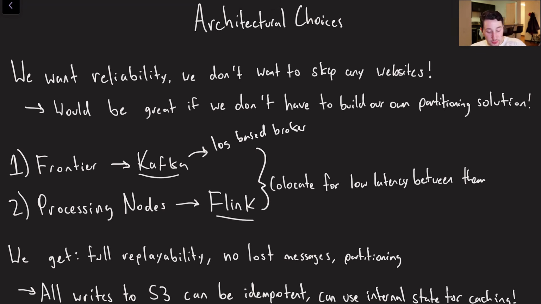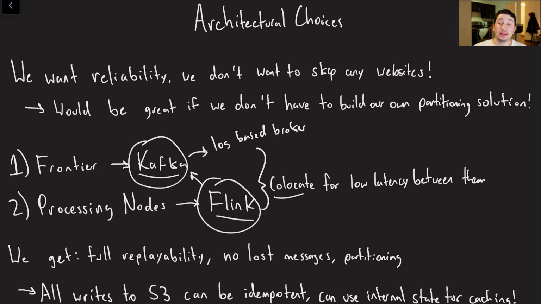And so another nice thing here is that, if we have a Kafka instance, we have a Flink instance, well, we don't really want Flink to be having to make a network request to Kafka all the time, or at least if we do, we want it to be as fast as humanly possible. So ideally what we can do is just co-locate these two either on the same physical server or in the same data center, and that way we can ensure that latency is as low as possible. Because if you recall, there are going to be a lot of times where we're trying to crawl a website and its robots.txt is going to say, hey, you can't crawl this yet, and then we want to go, hey, Flink, it's time to re-enqueue on your own Kafka queue, and we want to make that as fast as humanly possible.